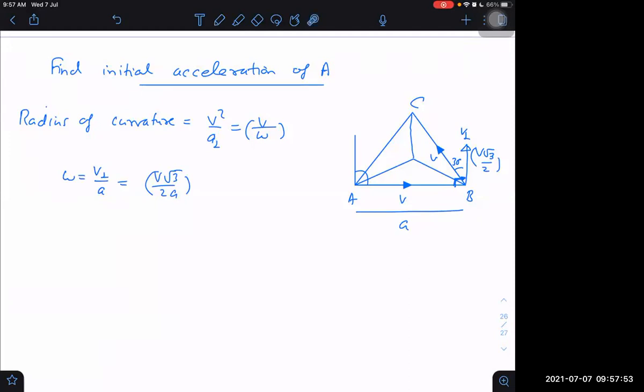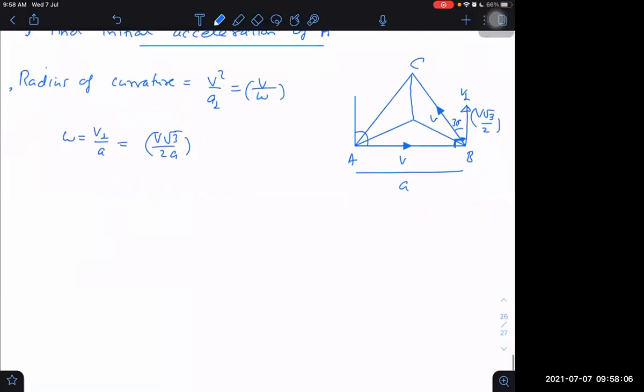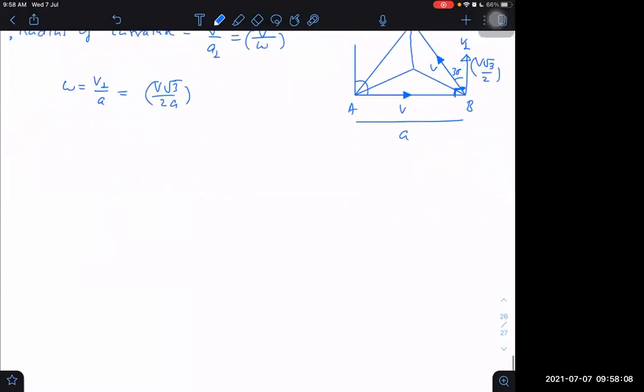Or do one thing, just find out the radius of curvature first. After getting the radius of curvature, we can get the initial acceleration also by V square upon R. But that will be the same thing.